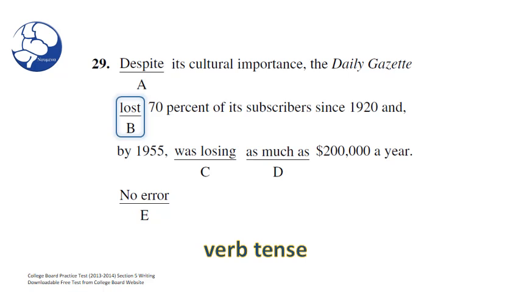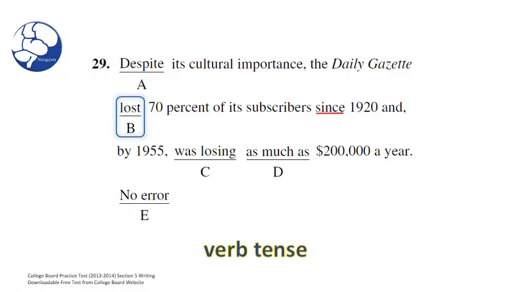I do. I think we see several clues. We can look at since 1920 and by 1955. These two prepositional phrases should tell us whether or not the tenses are being used correctly. Great. So let's take a closer look at those clues.